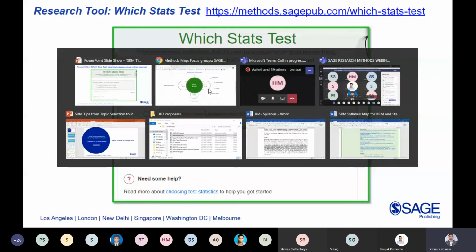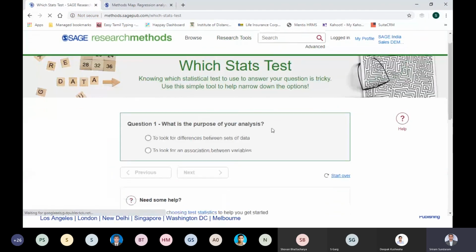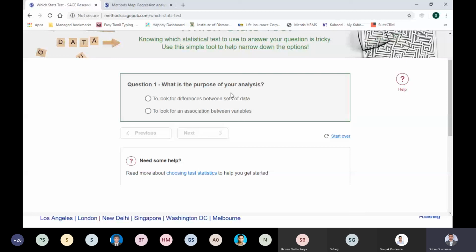For example, I'll go back to the platform, and now comes the last. We have seen methods map. All throughout the presentation I was dwelling on project planner. Reading list, you know what it is. Now I'll go to which statistics test. And as I was showing, this is a small Q&A kind of session.